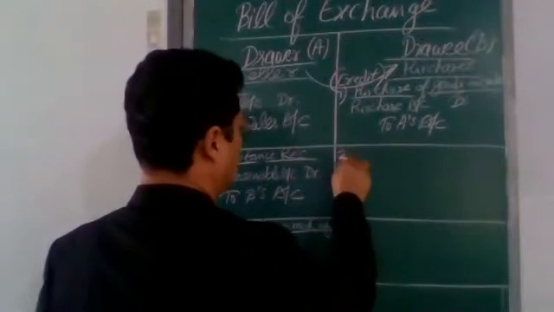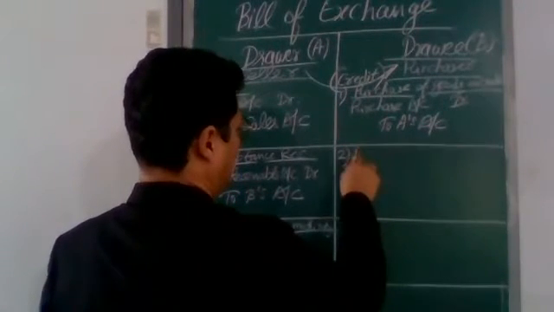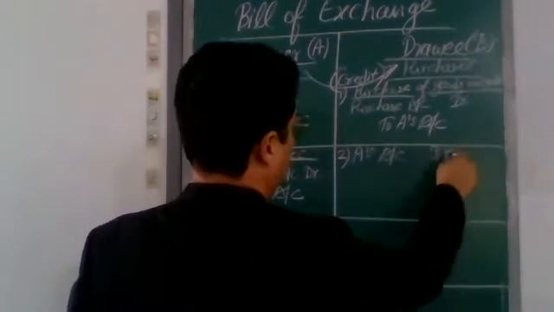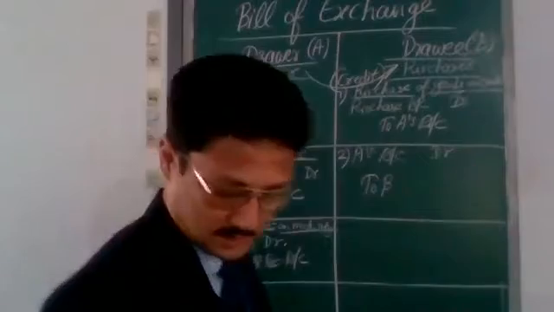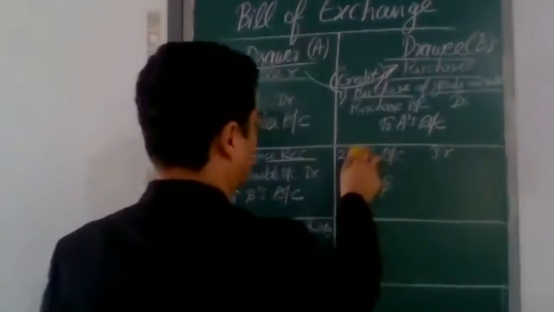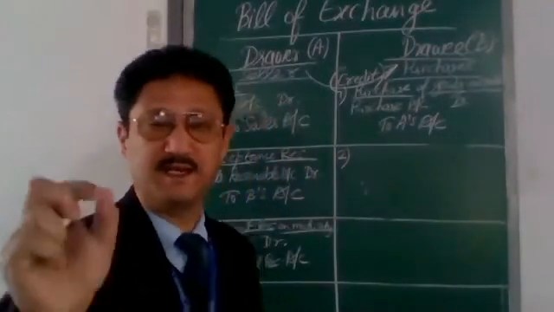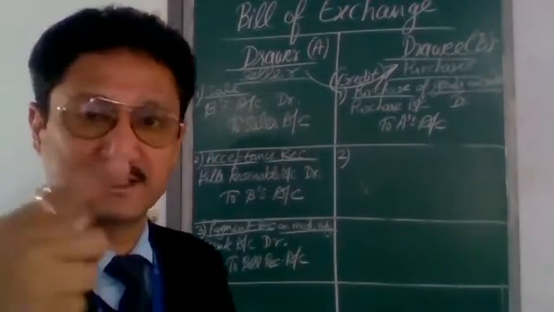Number two, A's account debit to bill payable will be the journal entry for acceptance, giving the acceptance.